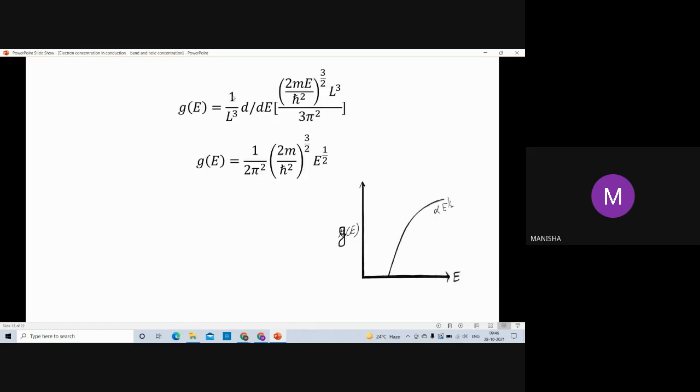So we do differentiation and put the value of N. We get the density of states in three dimensions: g(E) is equal to 1 upon 2 pi square (2m upon h cut square) to the power 3 by 2 E to the power 1 by 2. We can see that here density of states is proportional to under root E. So we can make a graph like that.